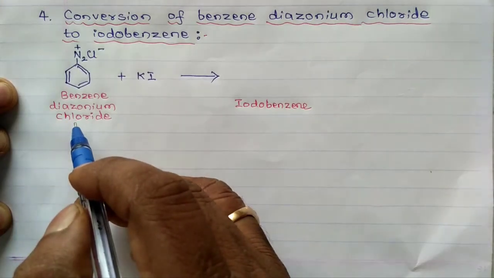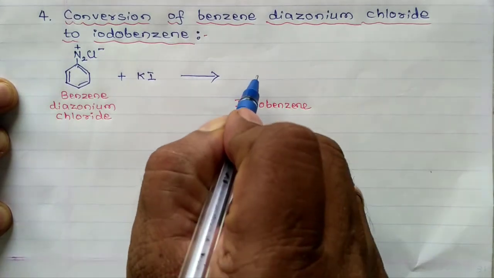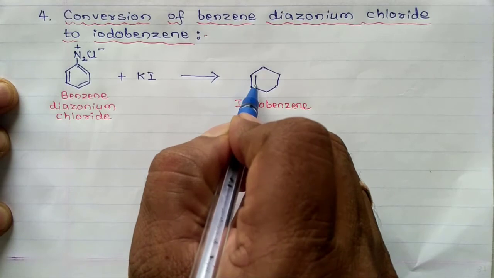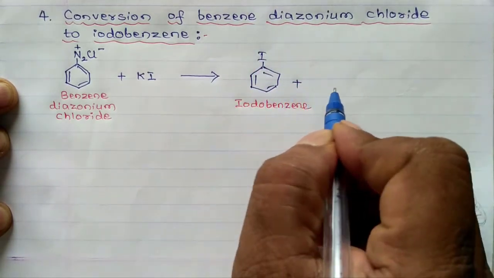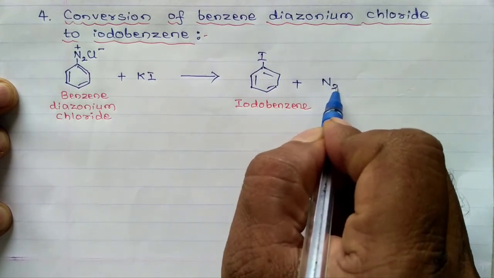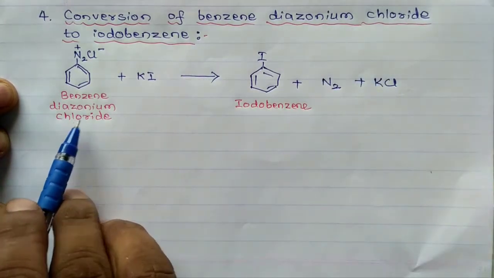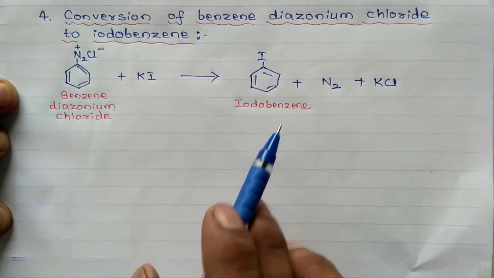When benzene diazonium chloride is treated with potassium iodide, iodobenzene is formed, plus nitrogen gas plus KCl.